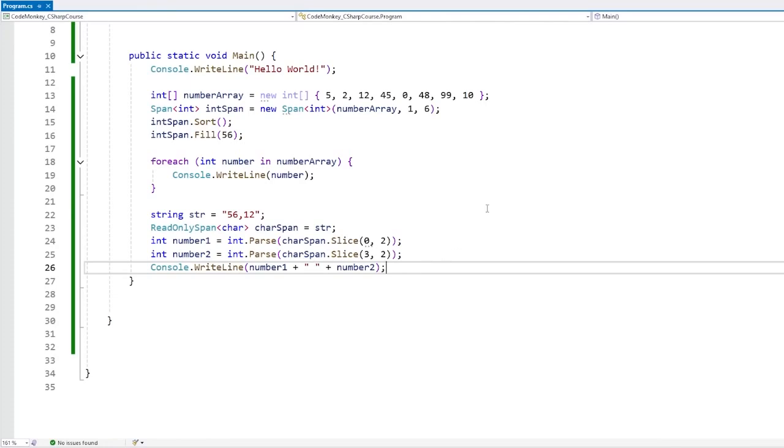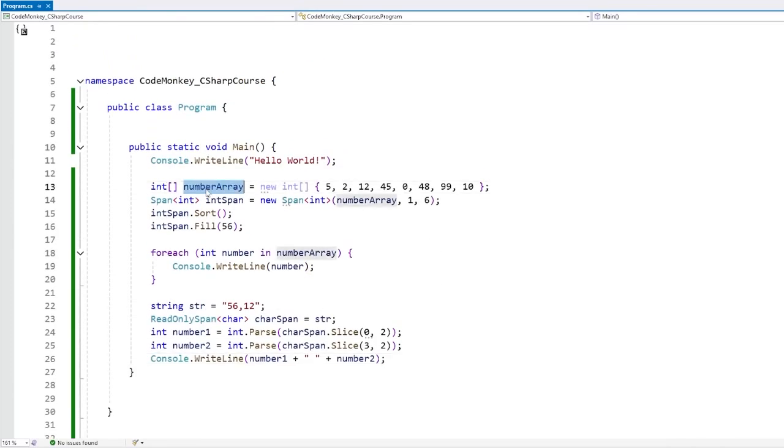kind of inventory system where the UI has various pages to show all the items. So you would have some kind of array with all of your items. And then for displaying each page in the UI, instead of creating a brand new temporary array, you can just very easily grab a span, just grab a slice of that item array, and use that to display it on the UI.